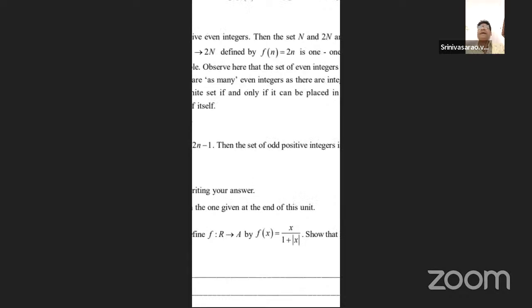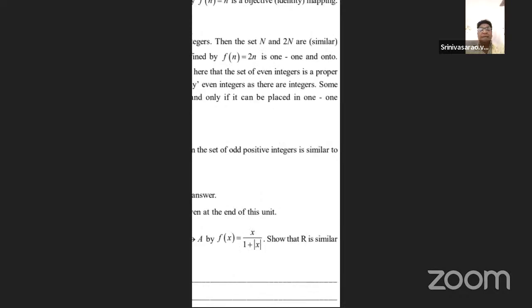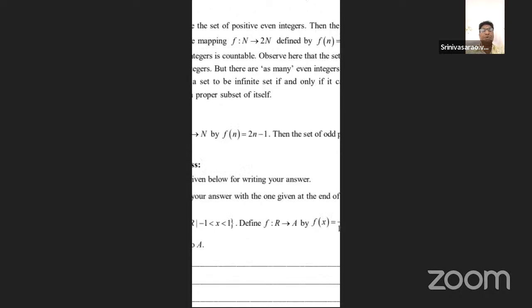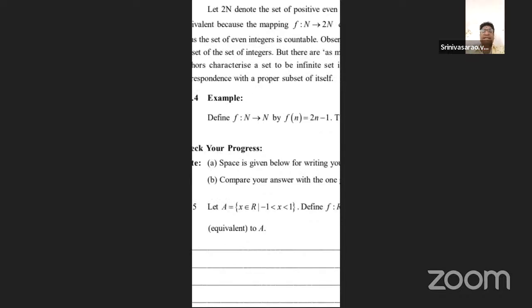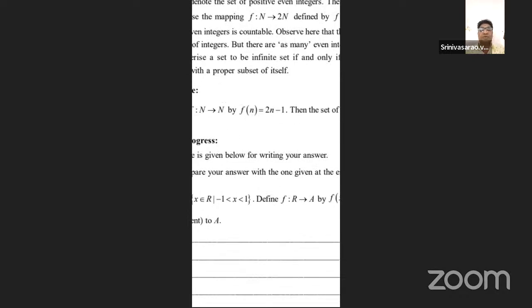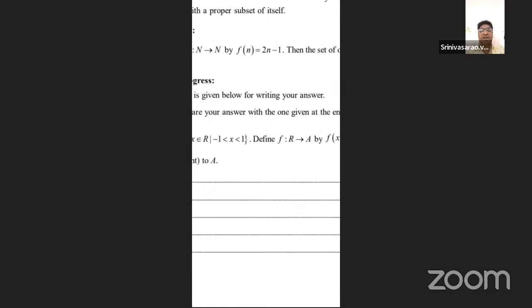Capital N is the domain and the even integers are the range. For a natural number n, the relation is f of n equals 2n. This is bijective, that is, one-one and onto. So the set of even integers is also one of the finest examples of a countable set. The set of integers is also countable. This is also one of the important relations.